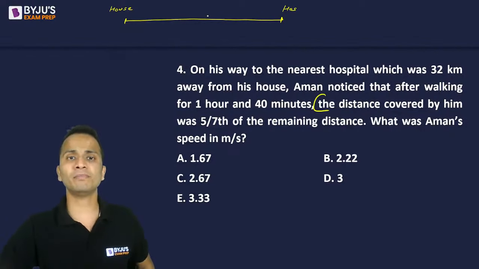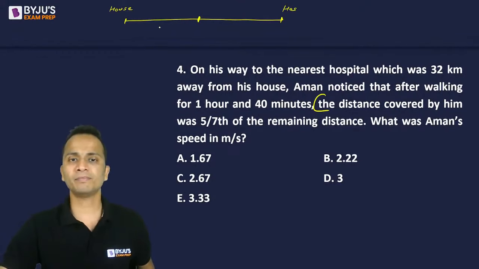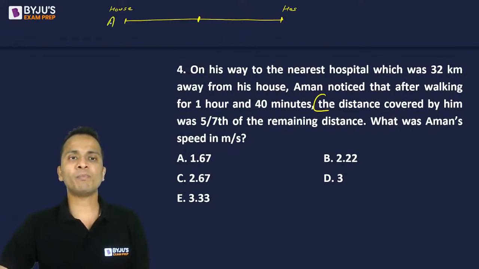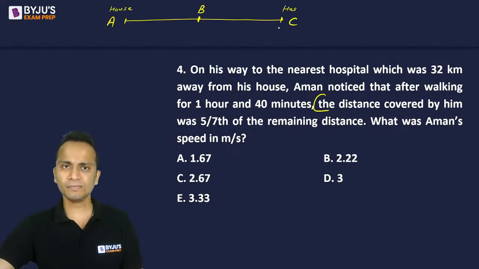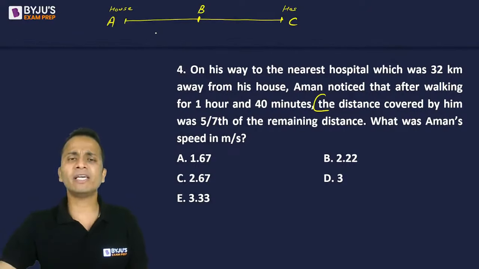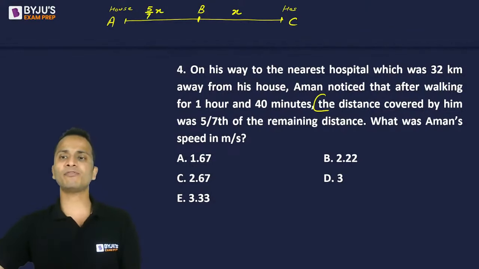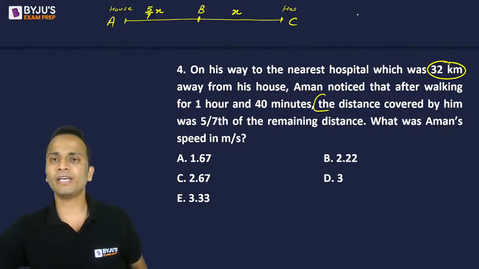The distance covered by him, so let's say this is the distance covered by him, is 5 by 7 of the remaining distance. So let's say Aman started from point A. He has already reached point B and he has to go to point C. So the distance that he has already traveled is 5 by 7 of the remaining distance. So if I'll assume remaining distance as x, then the distance that he has already covered will be 5 by 7x, and the sum of these two distance is 32 kilometers. Okay, so let us calculate the value of x. So 5 by 7x plus x is equal to 32.